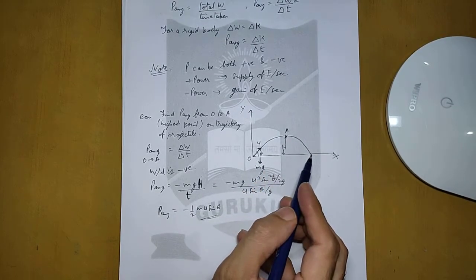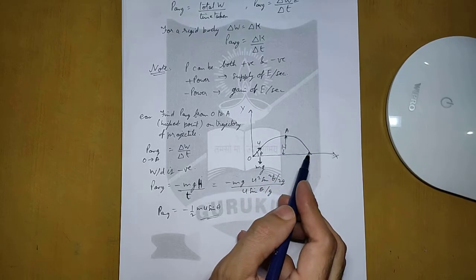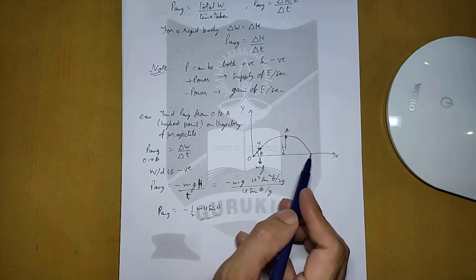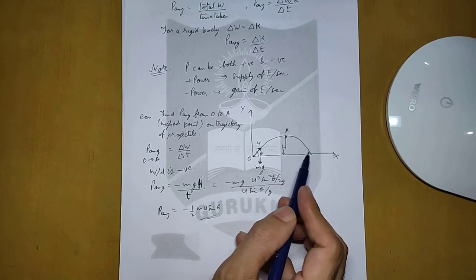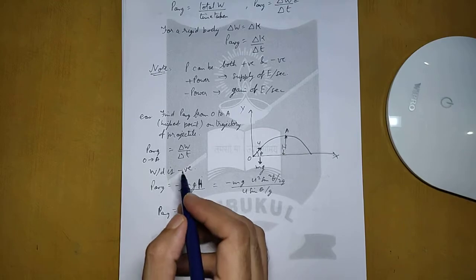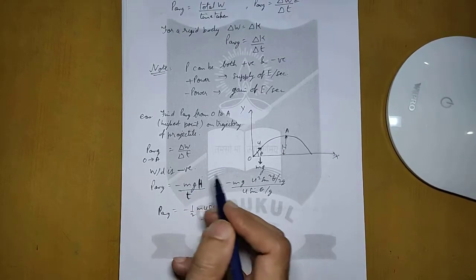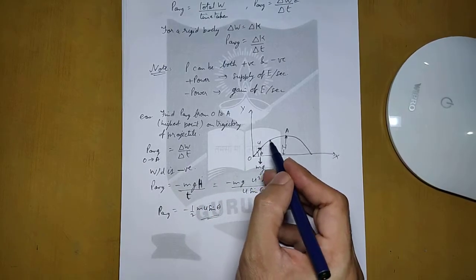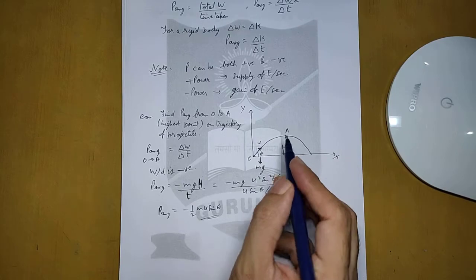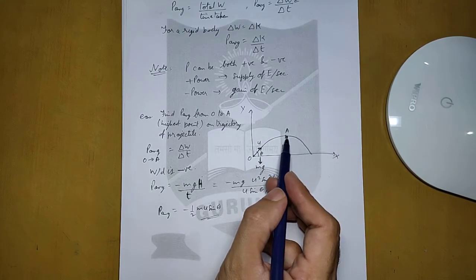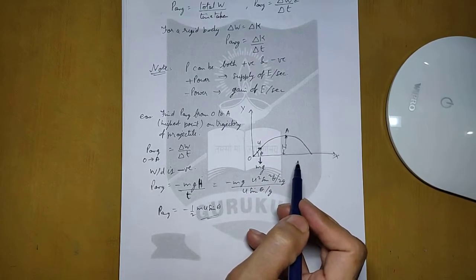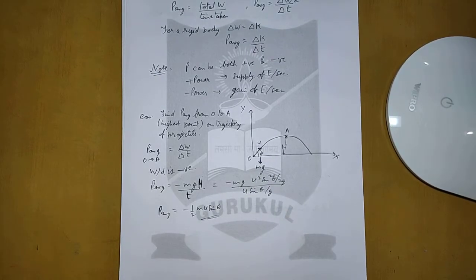Now if for the journey from A onward you calculate the average power, then the body is moving in the direction of the force of gravity, so from here to here the work done, instead of being negative, will become positive, and the only difference will be the removal of the minus sign. So whatever work is done in the upward motion, the same work is done in the opposite direction in the downward motion, so the total work done, or the total energy of the system, remains conserved.